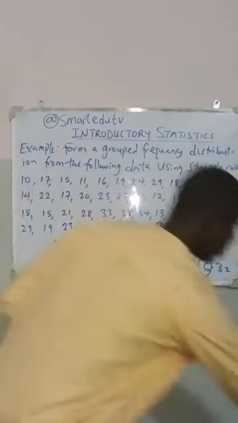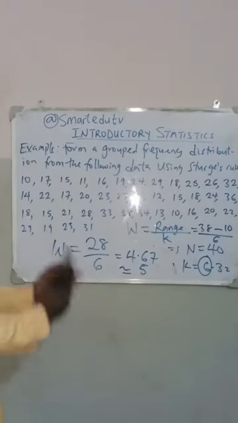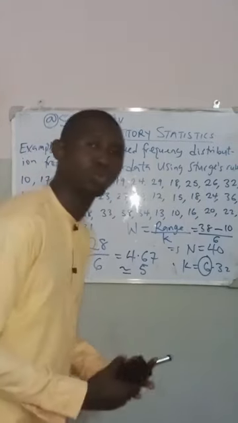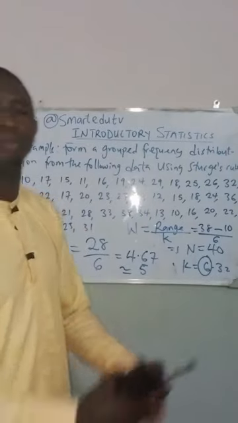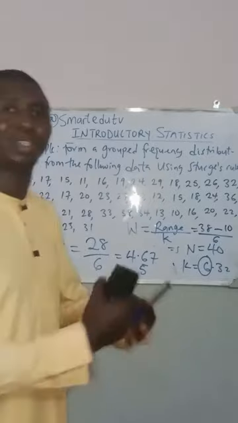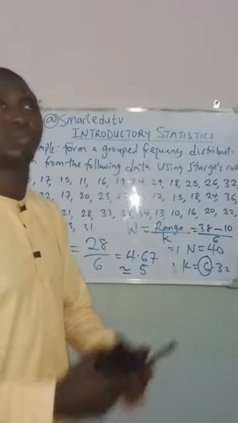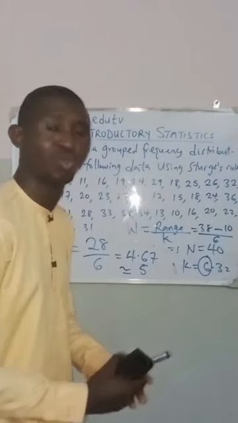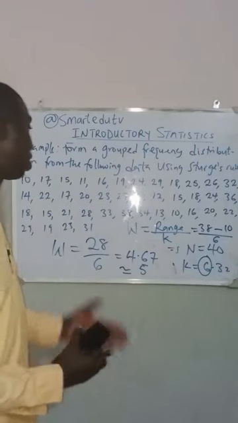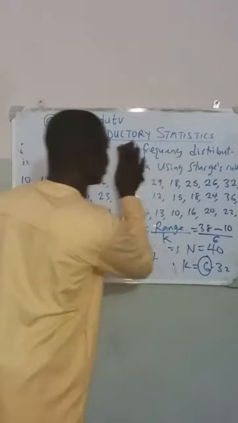So my final result will now be from 10 to 14, from 15 to 19, from 20 to 24, from 25 to 29, from 30 to 34, and from 35 to 39. I'm going to stop there because that is the last one. So I'm going to have them like this.